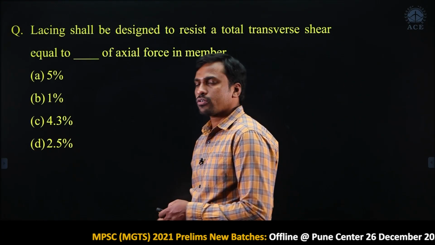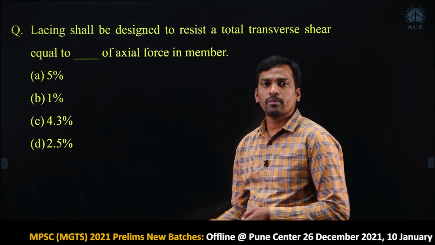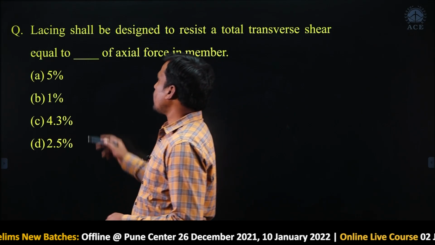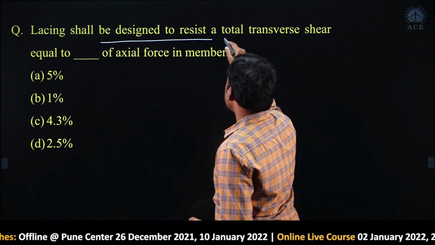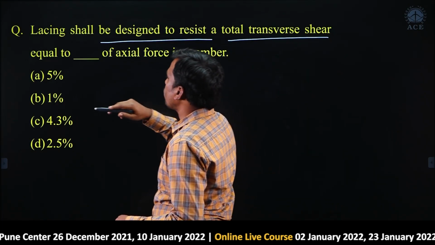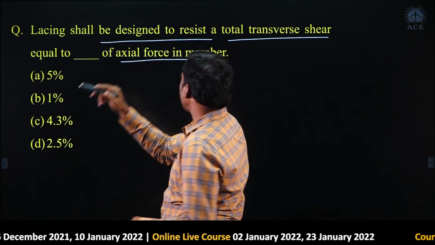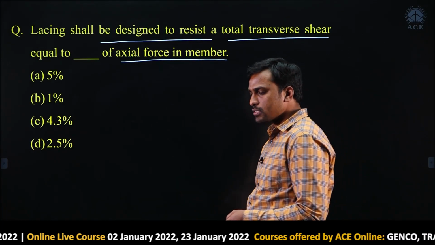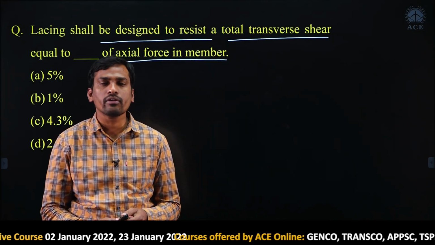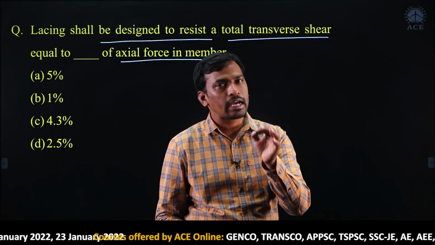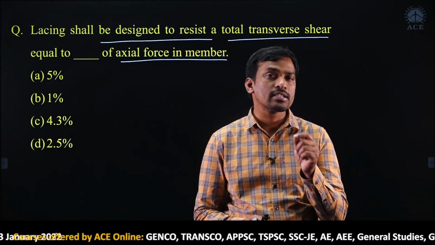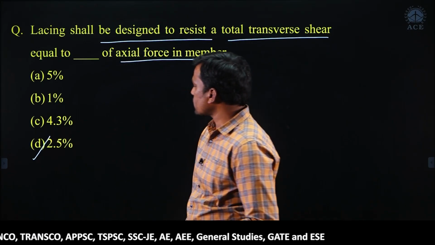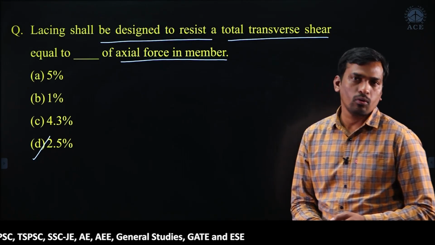The last question is from the compression member chapter. There I explained lacing and battening. Here, lacing shall be designed to resist a total transverse shear force equal to axial force in the member. This is the codal provision, yes or no? What is the transverse shear force? Lacings are designed for transverse shear force of 2.5% of column load. This is the codal provision. So option D is correct, 2.5% of column load.